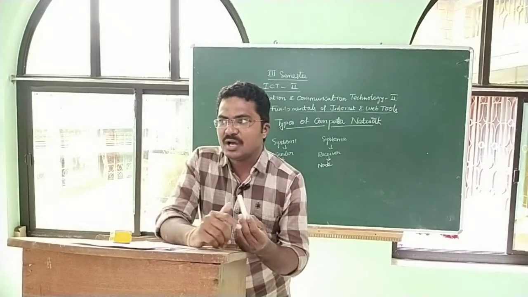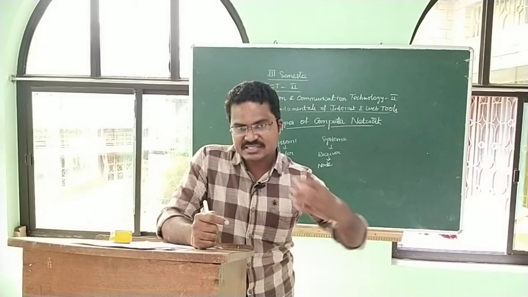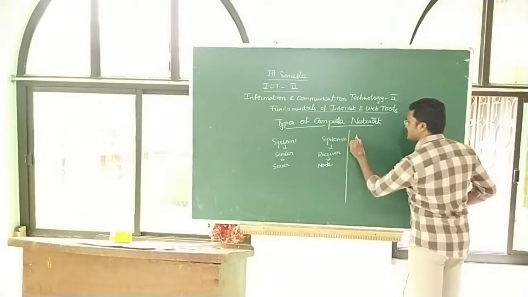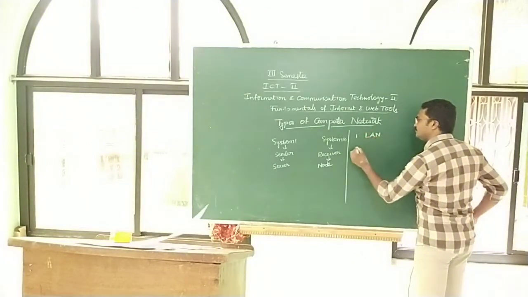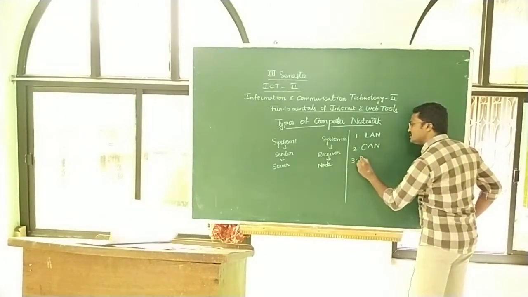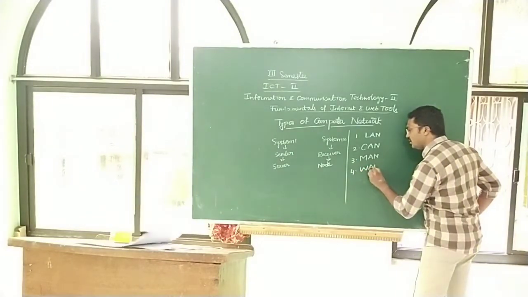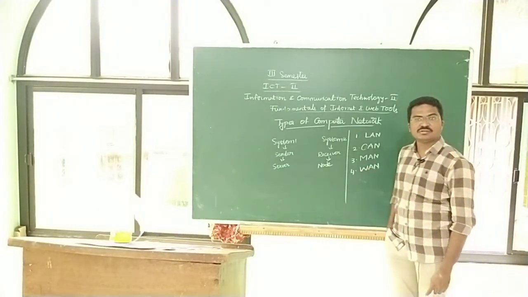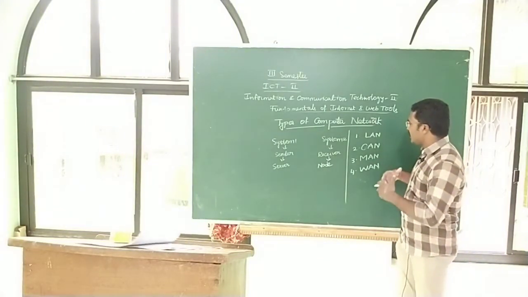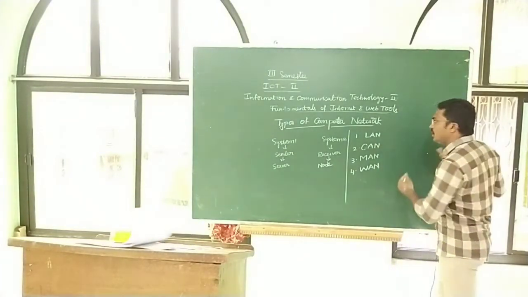According to the distance, the speed, and the number of computers that can access the information, networks can be divided mainly into 4 types: LAN, second is CAN, third is MAN, and fourth is WAN. There are 4 different types of computer networks available in the world. Which particular network is preferable to you, you have to decide according to your area and needs.